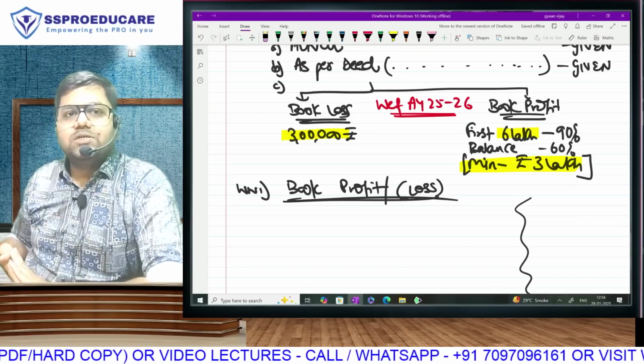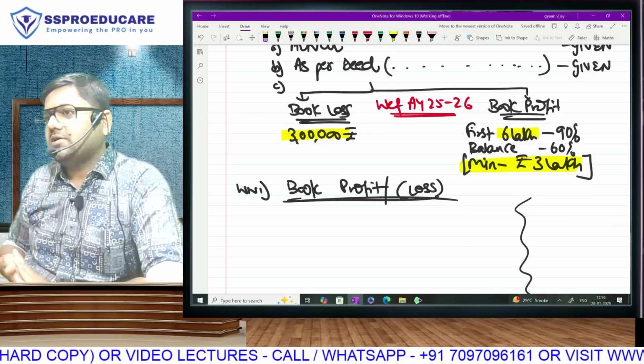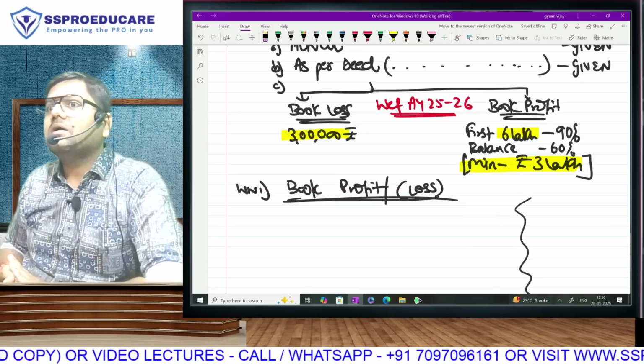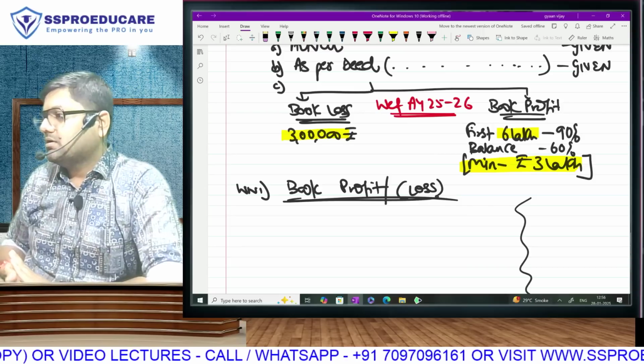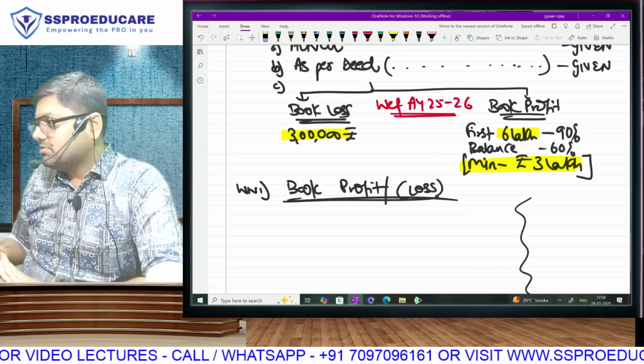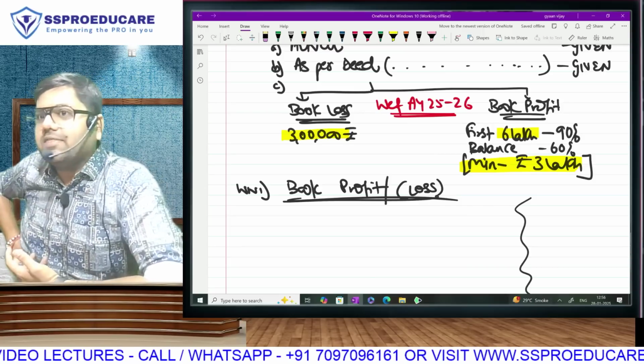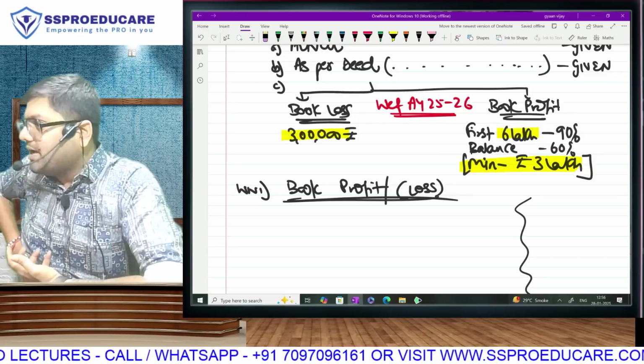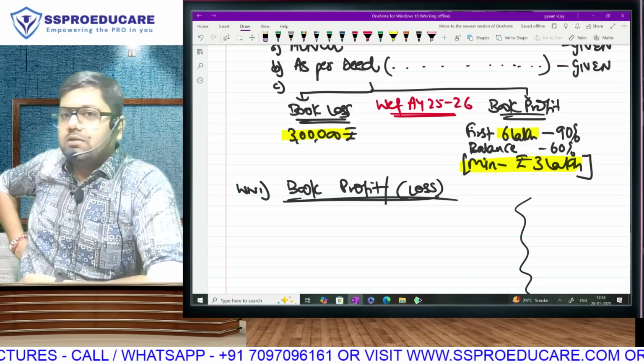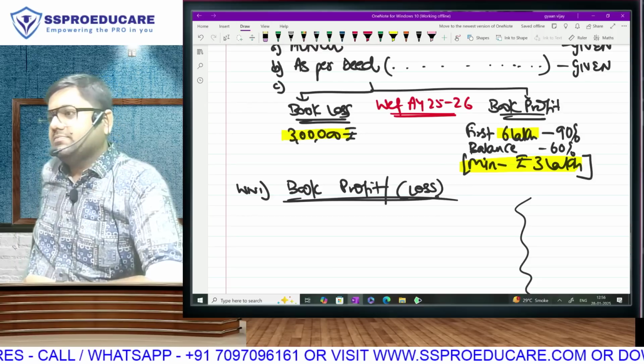Acha. Positive 3 lakh 33,333 rupees, try it and see. So what's your answer? How much confidence do you have now? You were saying 3 lakh, 3 lakh, 3 lakh. So give the answer. Apply 90%, 3 lakh 33,333.